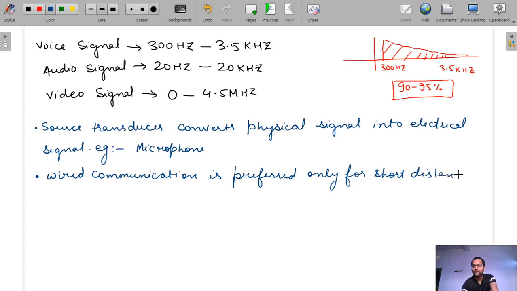Let's suppose we have to employ a communication system from Delhi to Hyderabad. If we use wired communication, then we have to take a wire from Delhi to Hyderabad. It is a rubbish process. So for long distance, wired communication is never used.